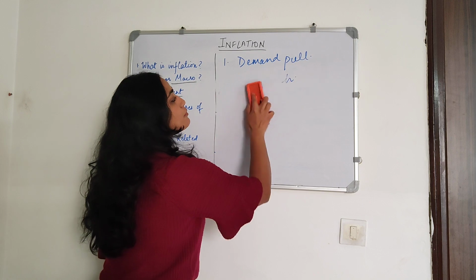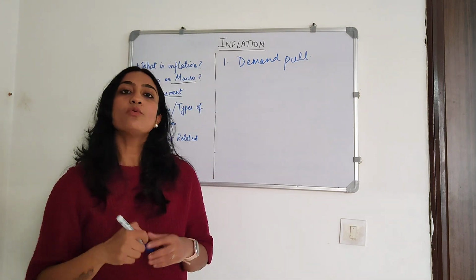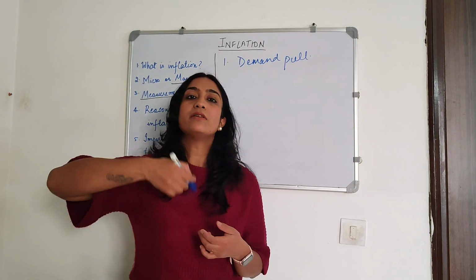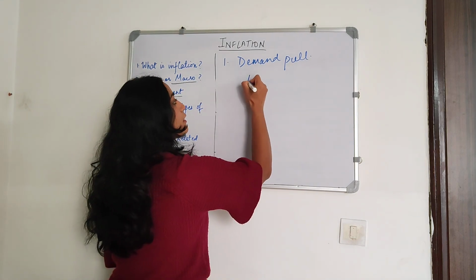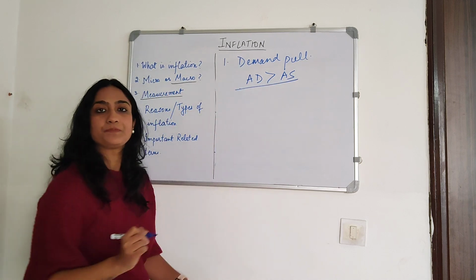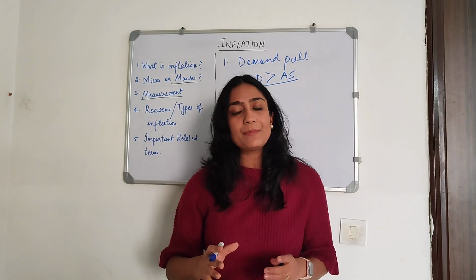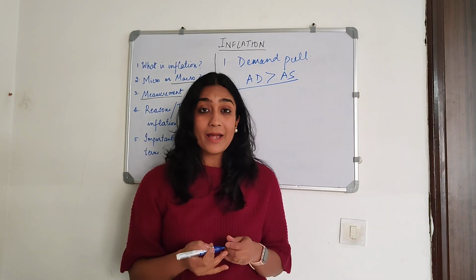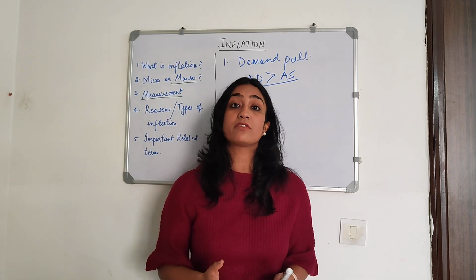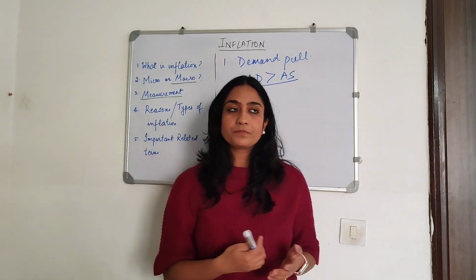So demand pull is basically when demand is pulling up the prices. For a given supply of products, the demand is increasing. What it essentially means is that the aggregate demand is greater than the aggregate supply. Demand is greater than supply, the basic economic concept. So when this happens, prices will increase because the supply hasn't responded in the short term, or for whatever reason it hasn't responded.